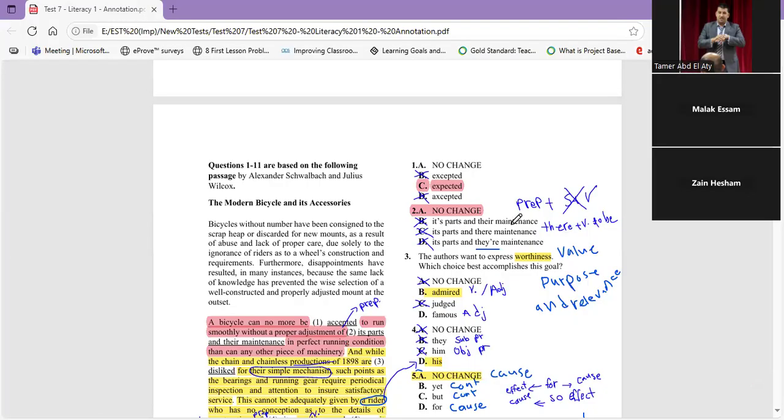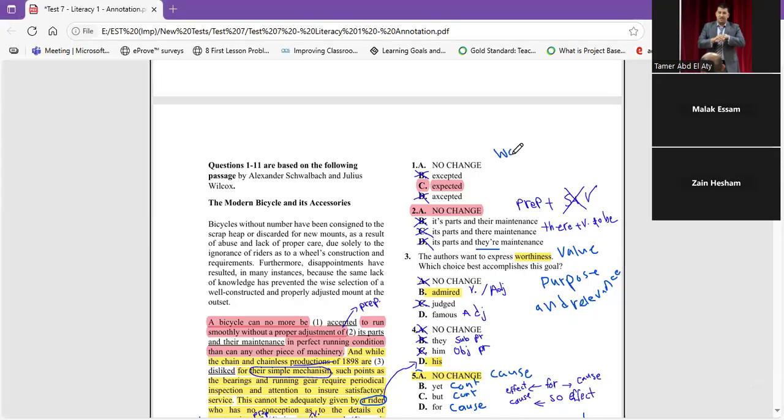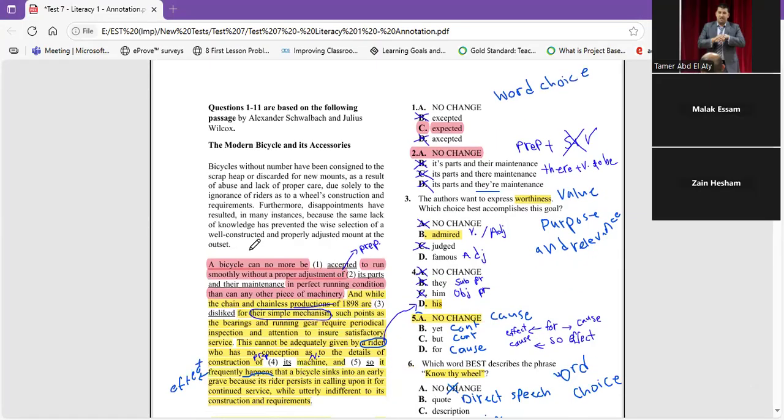As you can find, the first question is word choice. You know that this kind of question is one of the easiest questions. Why? It's talking about confusing words. Here it says, "A bicycle can no more be, as you find here, to run smoothly without a